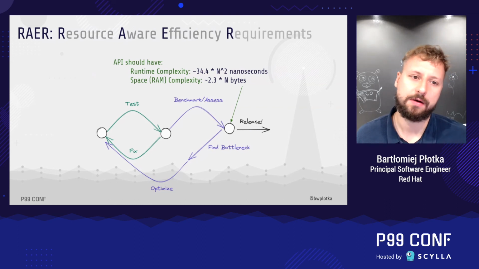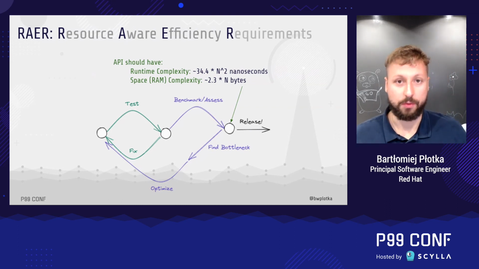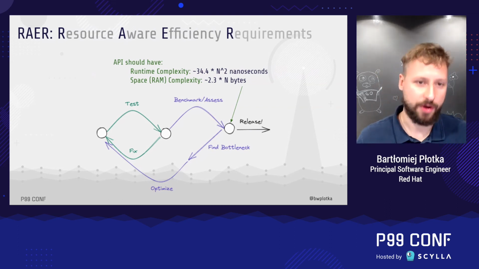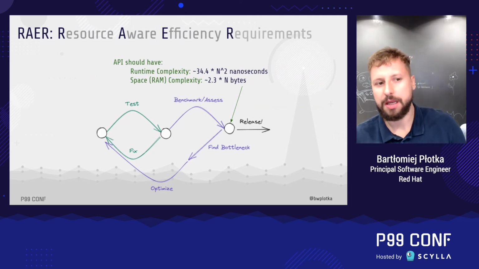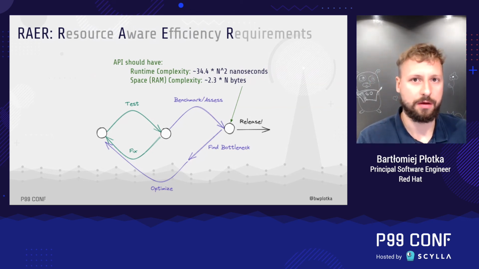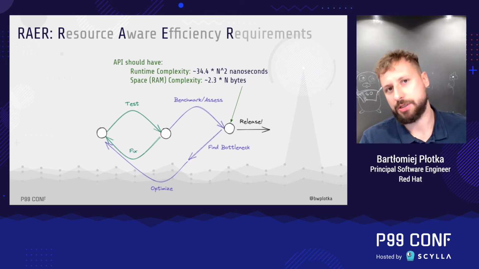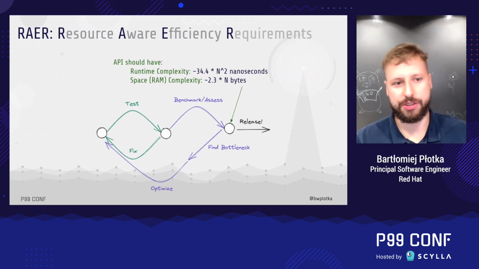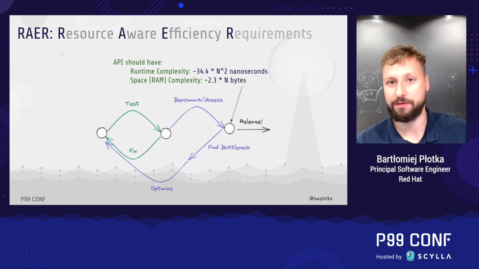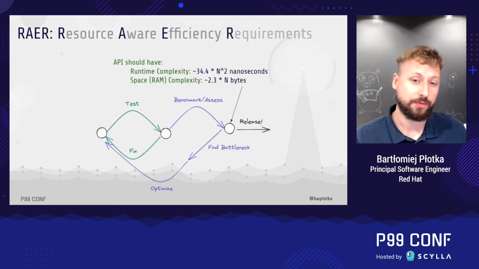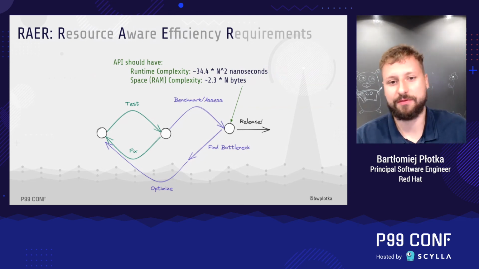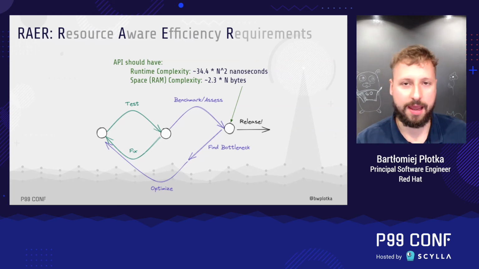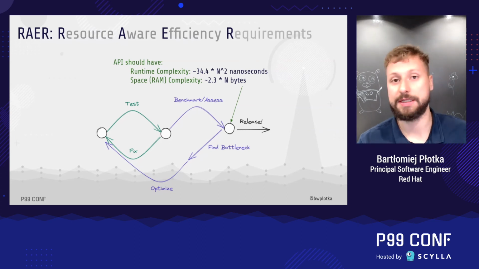We have to ask or define clear goals. So ideally, resource-aware efficiency requirements. And I mean literally an average number on paper for latency and resource consumption like memory. It's kind of funny, right? Like every software engineer has to do it in a system design interview, those kind of calculations. But honestly, we do that very rarely in our work, at least in my experience, and that's pretty sad.